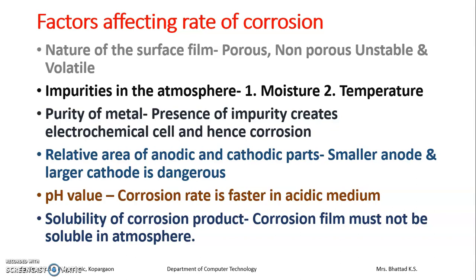Dangerous oxide film is volatile, as it volatilizes, and during volatilization it takes metal with it in the form of gas, and hence after some time we don't have even metal to observe. Next one is impurities in the atmosphere.